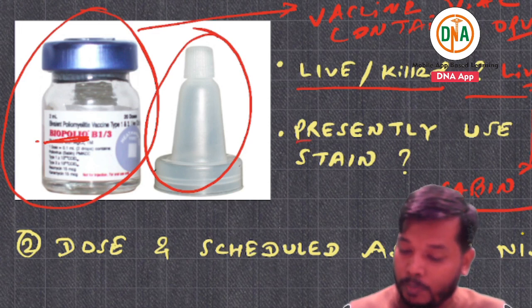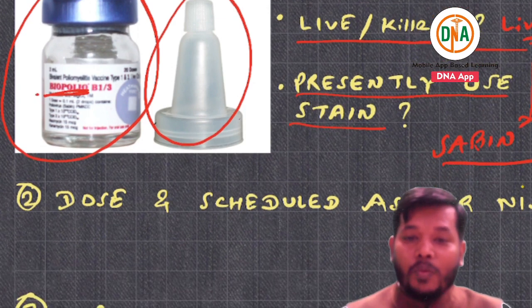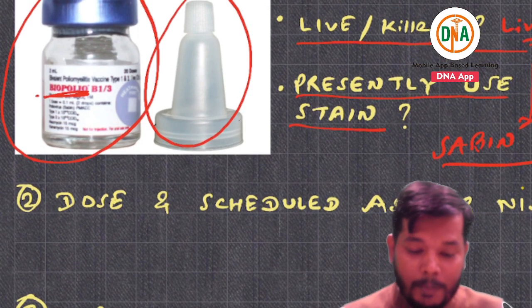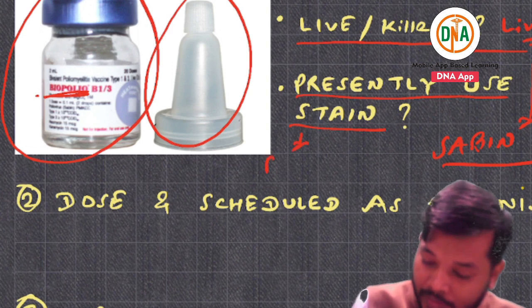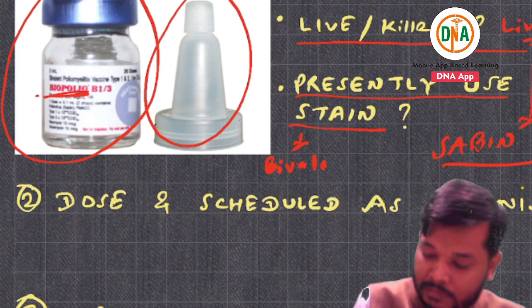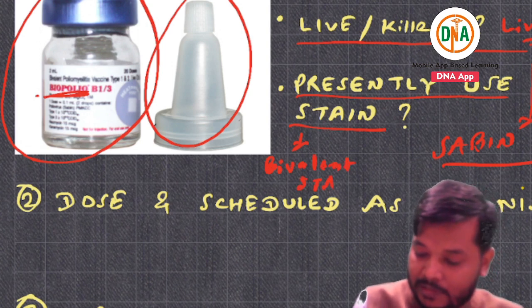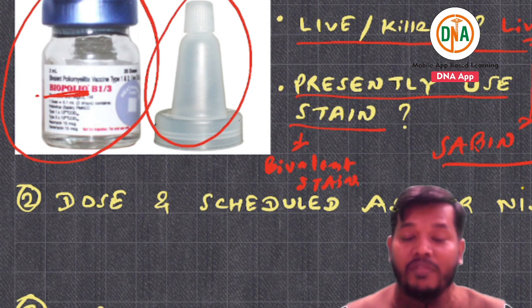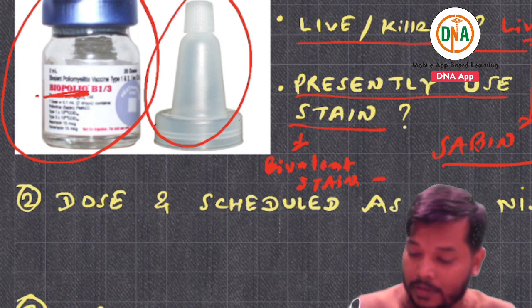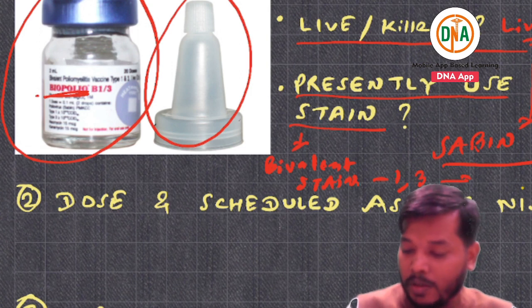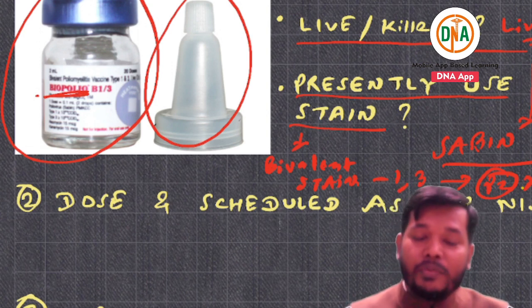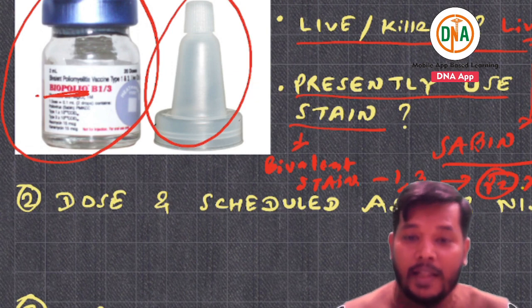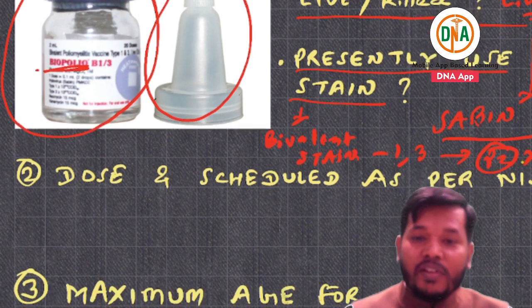They will ask you the presently used strain, because earlier it was different but now it is different. The presently used strain is the bivalent strain. In the bivalent strain, which strains are present? That is 1 and 3. Which component is removed? The P2 component has been removed. If you are able to answer this question, then they will ask you further questions on that.